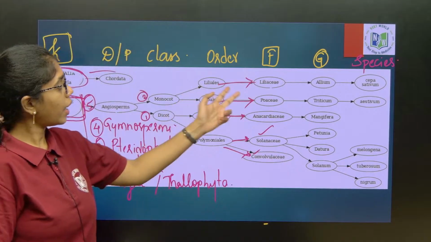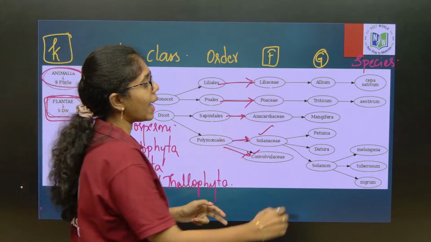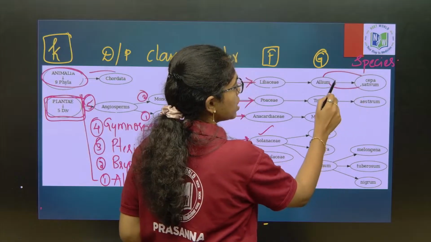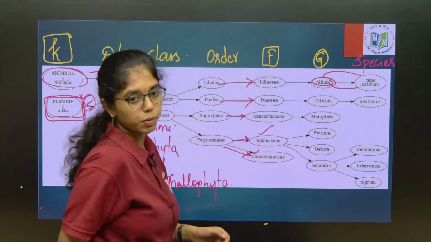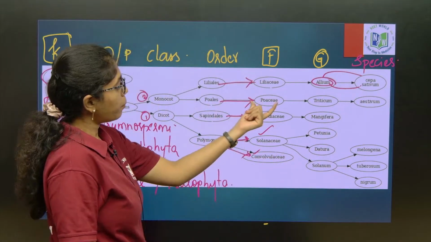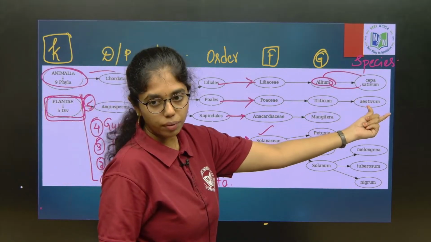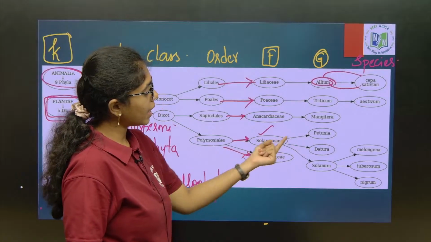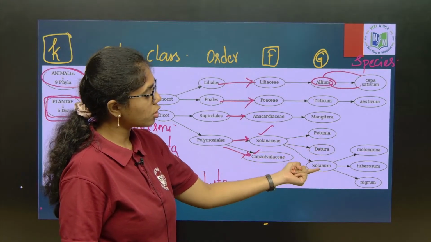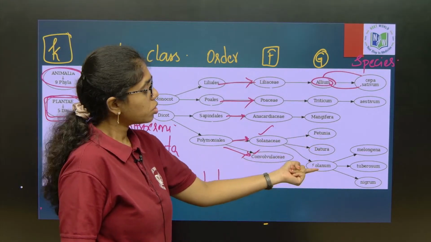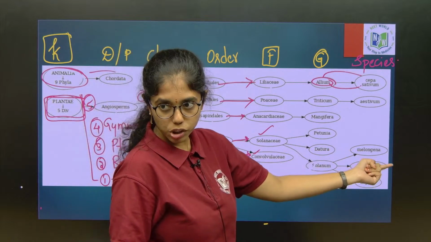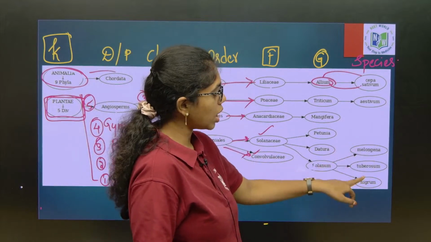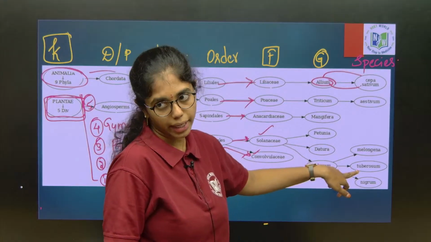Under Liliaceae we have Allium cepa and Allium sativum, a single genus with 2 separate species. Poaceae includes Triticum aestivum, wheat. Anacardiaceae, Mangifera. Solanaceae includes Petunia, Datura and Solanum, 3 different genera. Under Solanum we have many species, Solanum melongena, Solanum tuberosum and Solanum nigrum.